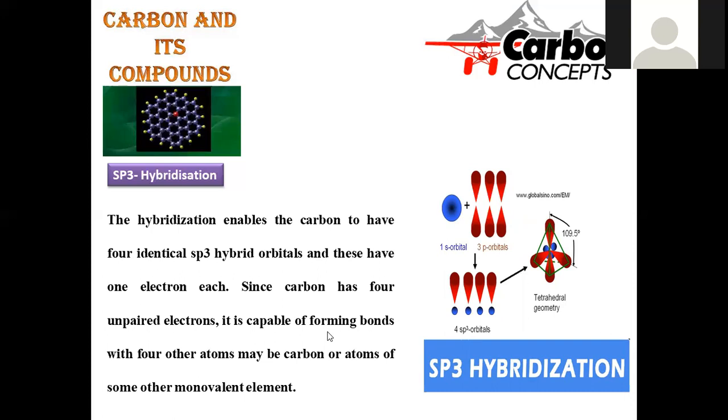In order to explain that, the concept of hybridization was given. Hybridization is basically of 3 types for carbon: sp3, sp2 and sp hybridization. Here an exclusive discussion of sp3 hybridization is provided, and by taking methane as the simplest example, we went through sp3 hybridization, the bond angle, and the geometry of the molecule. Everything was discussed here.